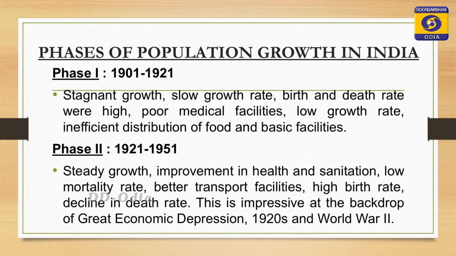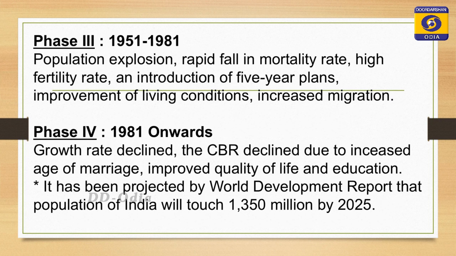In this phase, improvement in health and sanitation occurred. Because of the improved health and sanitation, low mortality rate occurred, and better transportation facilities led to a high birth rate and decline in death rate. Because of that, in this phase from 1921 to 1951, a steady growth in the population is noticed. Next comes phase 3.